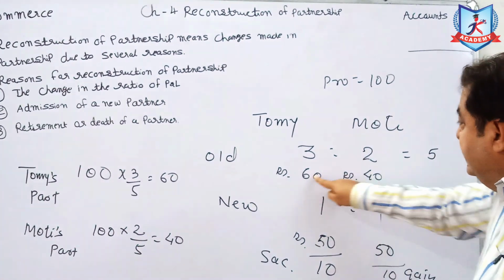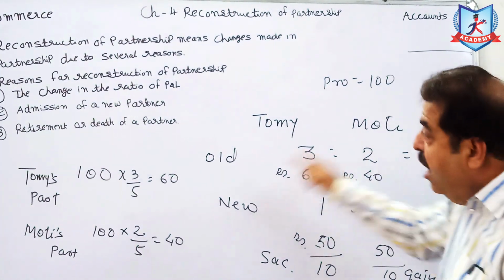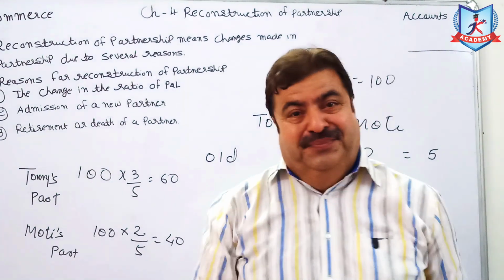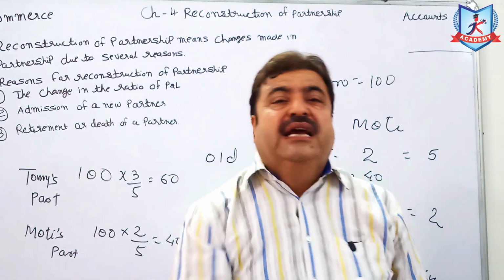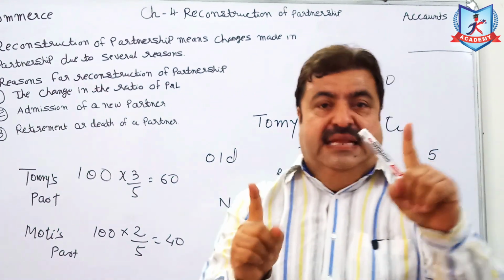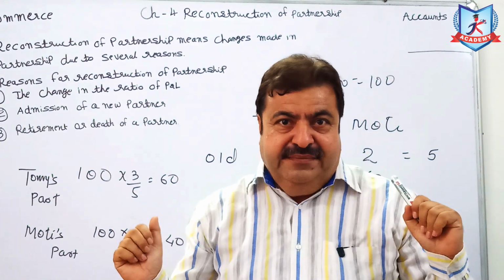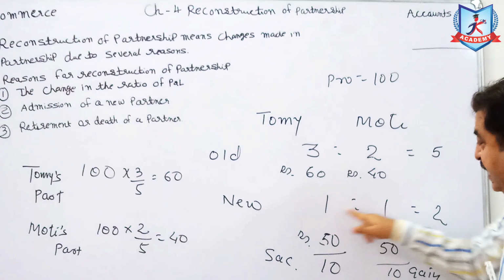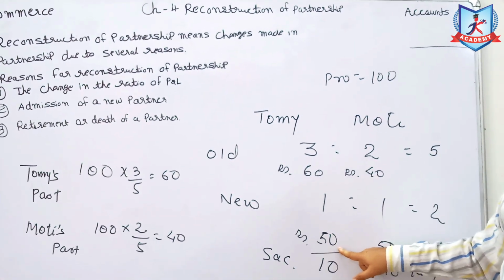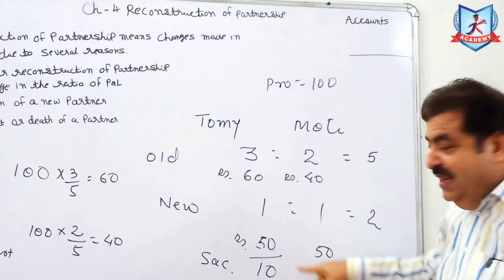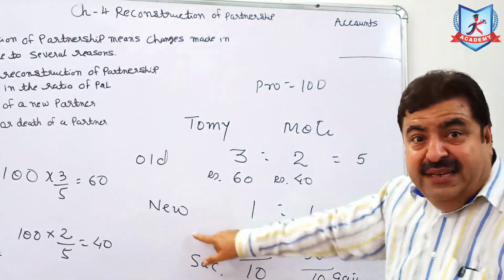So the old profit is 60 and 40. Now they change the ratio for some reason, and the new ratio is 1:1, that is equally. So equally, 100 rupees means 50-50, half. So 50 rupees is the new share.